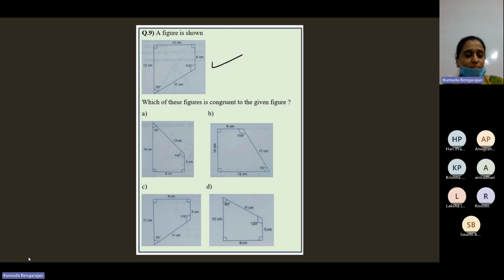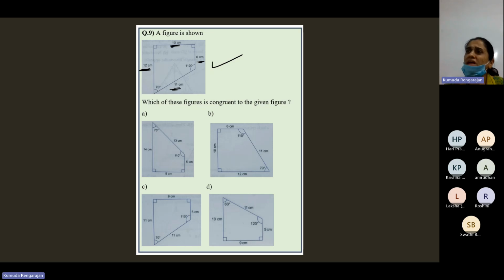When you compare the two figures, check the sides: 12, 10, 6, 11. Now congruent means what, children?